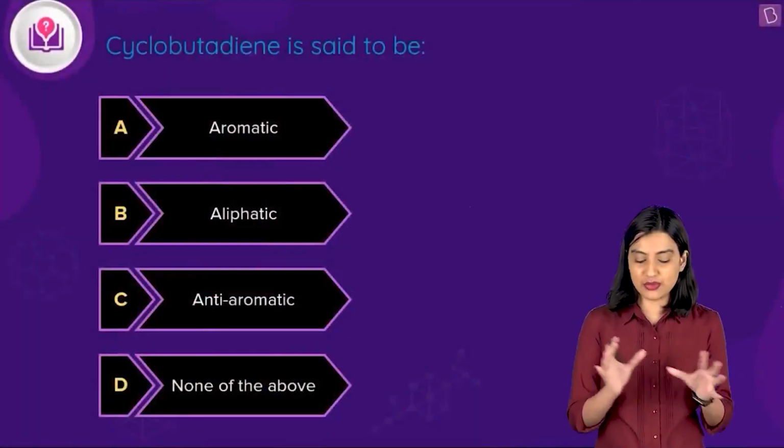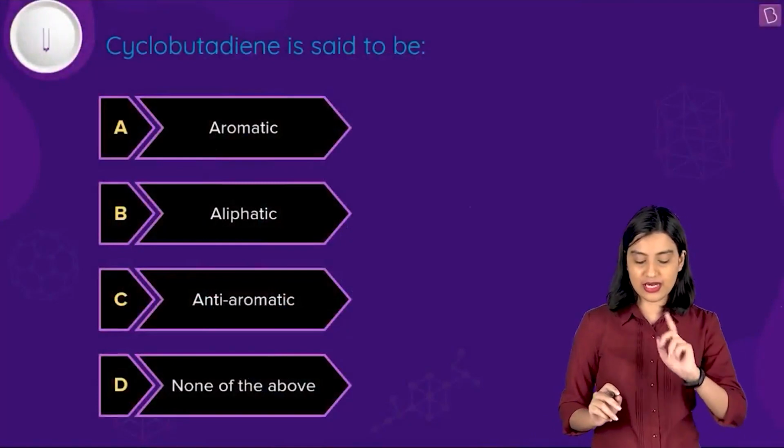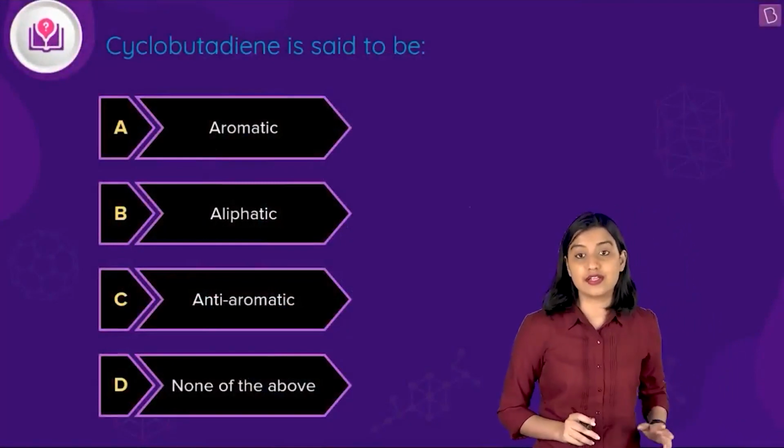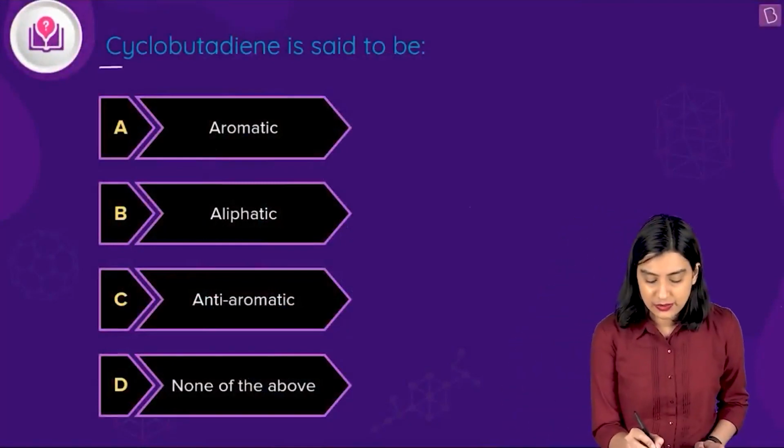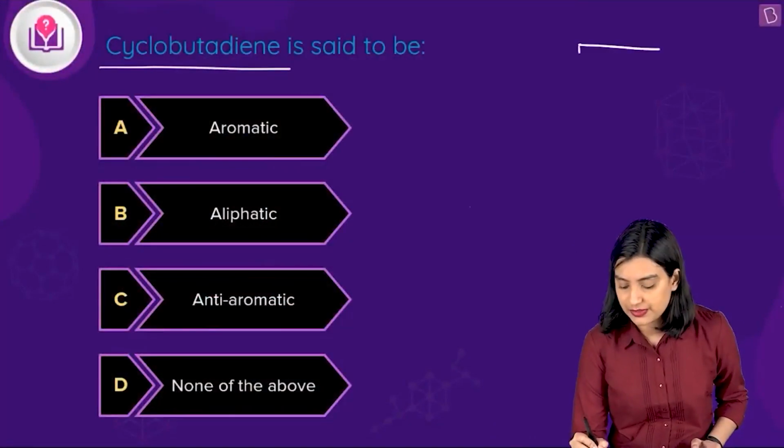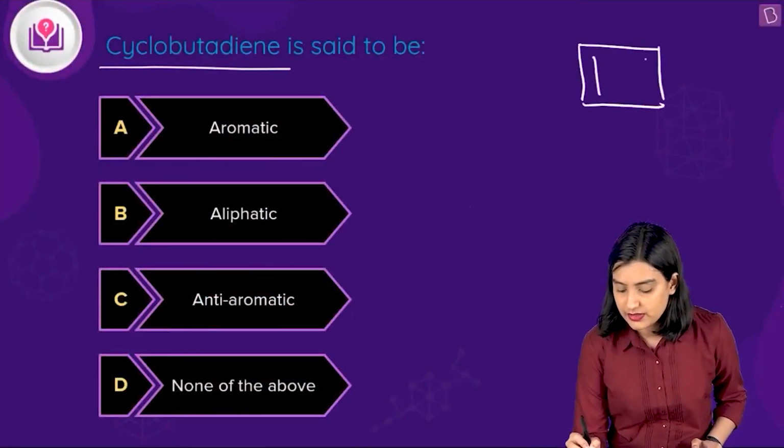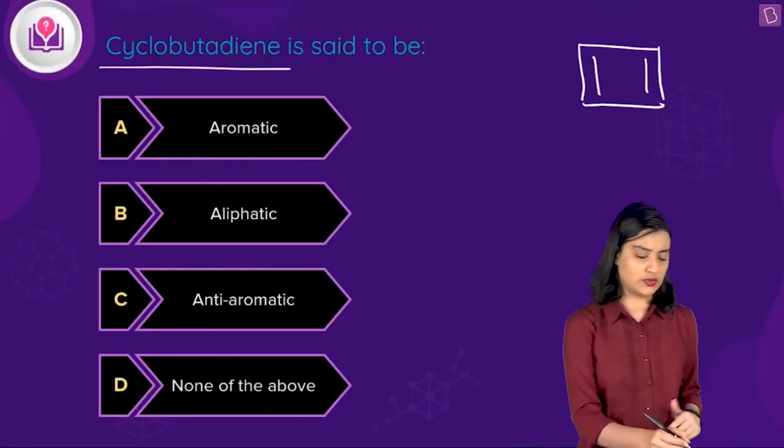So here they're saying cyclobutadiene is said to be what? Is it aromatic, aliphatic, anti-aromatic, or is it none of the above? Okay, so cyclobutadiene, it looks something like this, right? This is cyclobutadiene. I think this much you know.